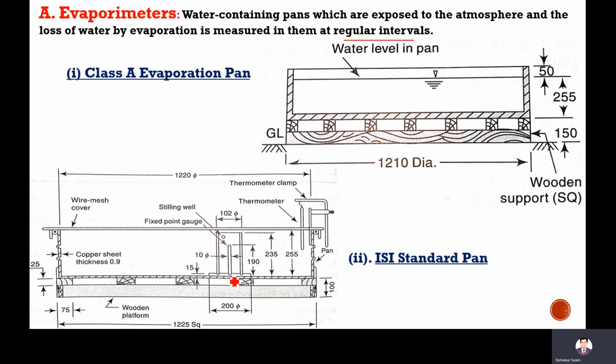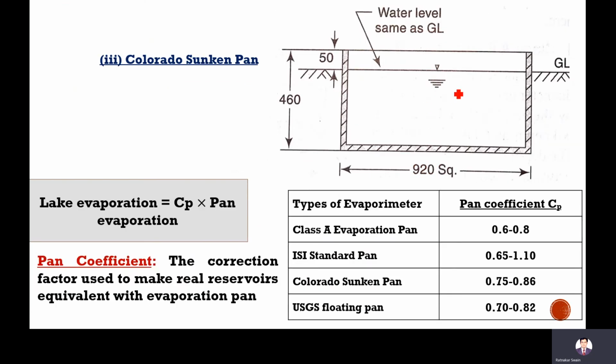Here the standard pan is also open to the atmosphere, but there is a system to measure the temperature, and automatic depth recording. The Colorado sunken pan is also open to the atmosphere. This is the pan, and it is actually below the ground level. It is fitted so that the water is level with the ground level.